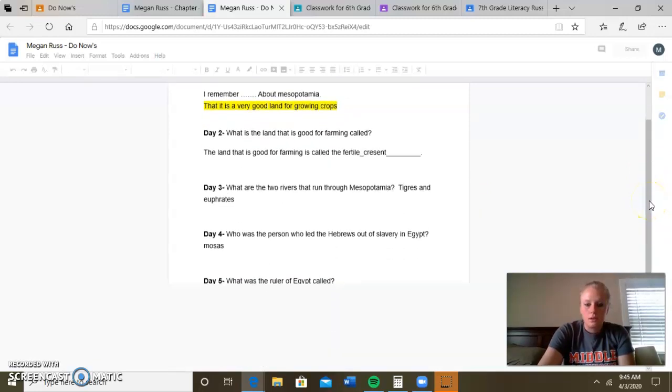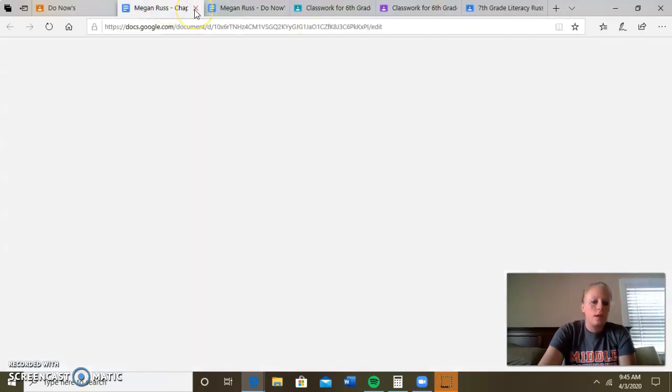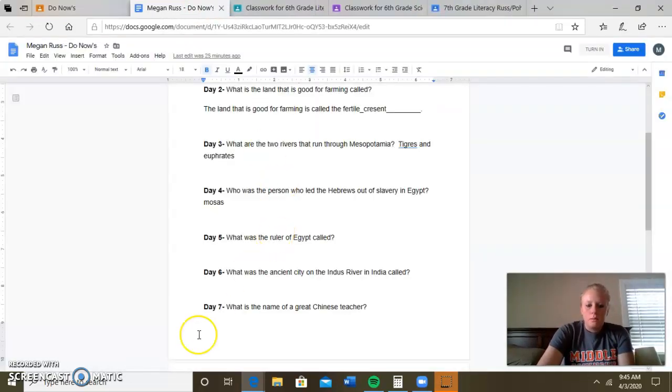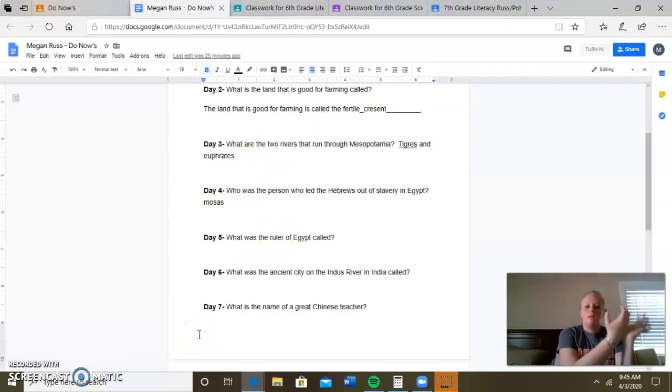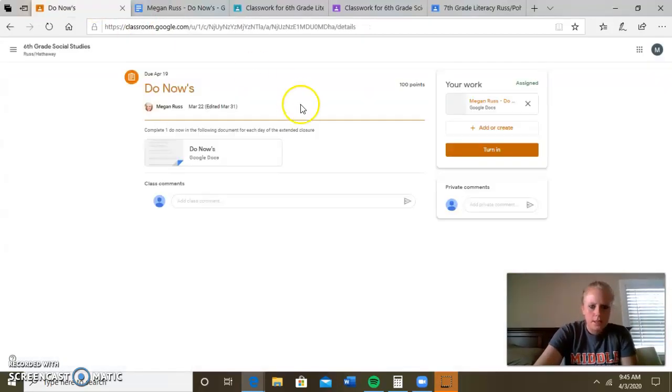So this is your do now sheet. Day 5 is: what was the ruler of Egypt called? That's super easy. That should be a review. What do they call him? What if it's not a king but a, okay, so write that down. Should be easy for you.